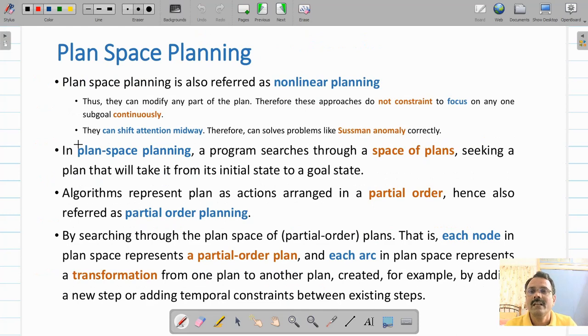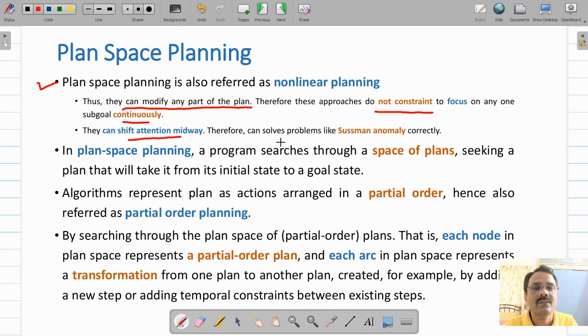Now come to plan space planning, why it is a nonlinear planning. In plan space planning, since ordering is not rigid, it is flexible, you need not have to attack sub-goals in a specific order. We call it nonlinear planning technique. We can modify any part of the plan. Therefore, these approaches do not constrain to focus on any particular sub-goal continuously. You can shift your attention midway.